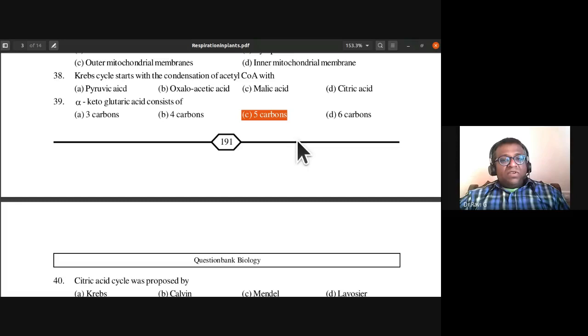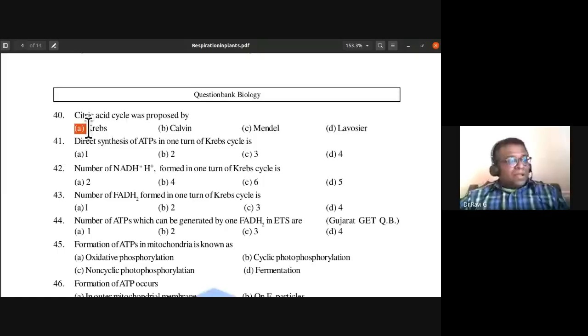Citric acid cycle was proposed by Krebs, Calvin, Mendel, Lavoisier. So citric acid cycle was proposed by Hans Krebs. So citric acid cycle is also named as Krebs cycle.